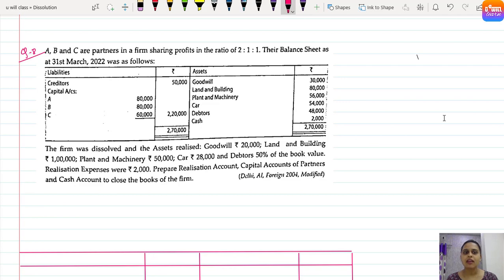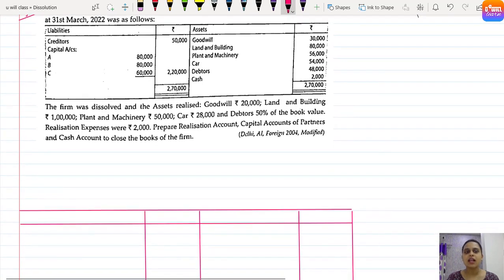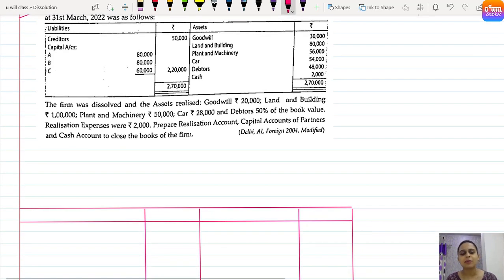So let's begin. A, B and C are partners sharing profits in the ratio 2:1:1. Their balance sheet as of 31st March 2022 was as follows. Creditors 50,000, capital accounts of A, B and C 80,000, 80,000 and 60,000. Okay, the liability side has creditors. Then assets have goodwill, land and building, plant and machinery, car, debtors and cash.